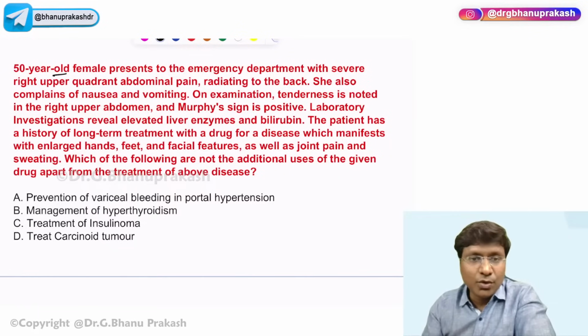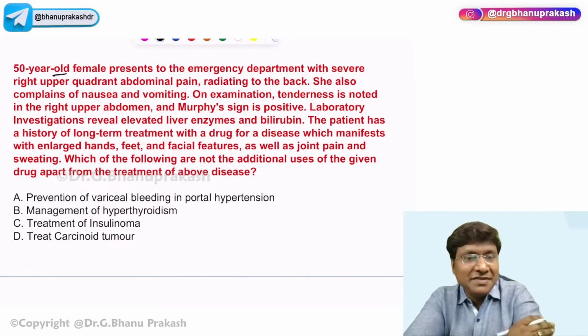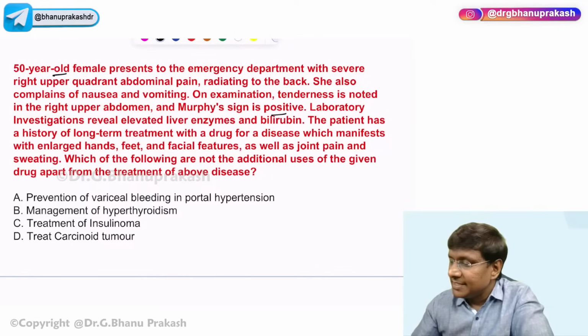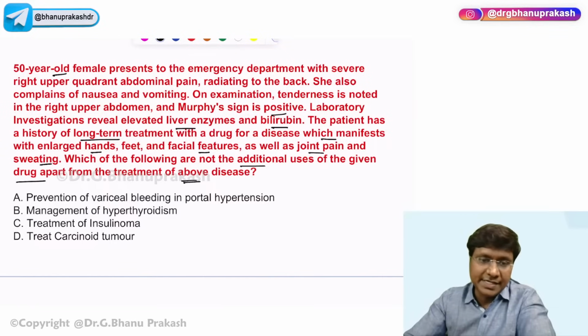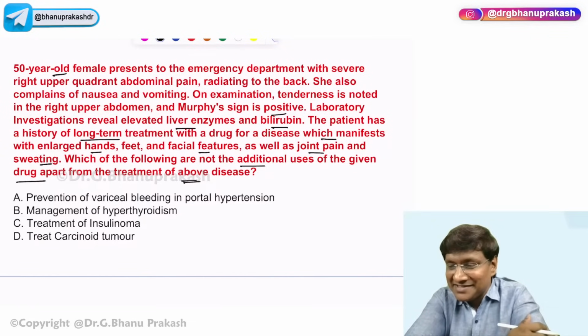So a 50-year-old female presents to the emergency department with severe right upper quadrant pain radiating to the back. She also complains of nausea and vomiting. On examination, tenderness is noted in the right upper abdomen and Murphy's sign is positive. Laboratory investigation revealed elevated liver enzymes and bilirubin. The patient has history of long-term treatment with a drug for a disease which manifests with enlarged hands, feet, and facial features, as well as joint pain and sweating. Which of the following is not an additional use of the given drug apart from the treatment of the above disease? Okay, if anyone can crack this, I'll be very happy.